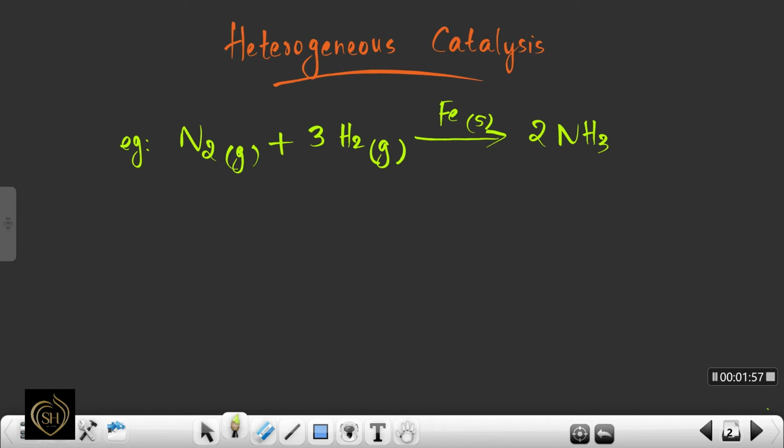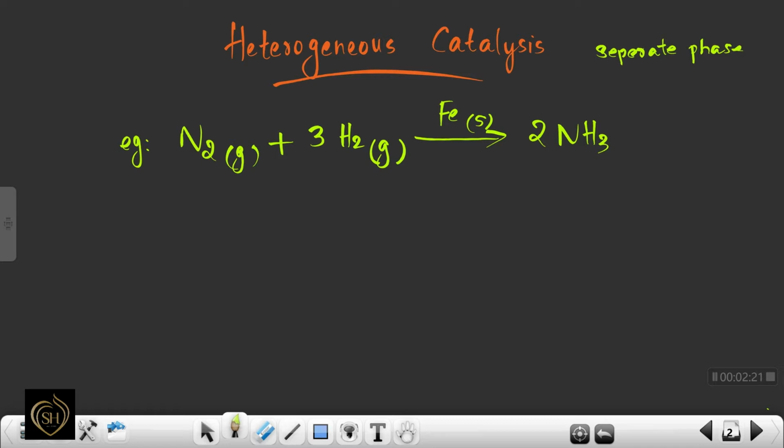Heterogeneous catalysis means when the catalyst does not mix homogeneously with the reactants and forms a separate phase. Here a separate phase is formed, and it is said to be a heterogeneous catalyst, and this type of catalysis is known as heterogeneous catalysis.